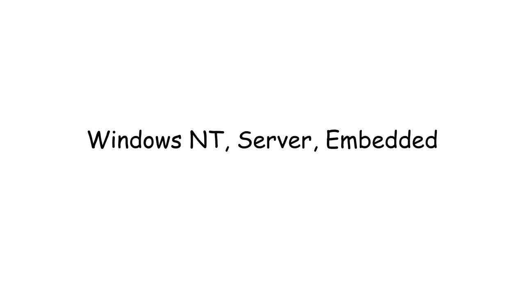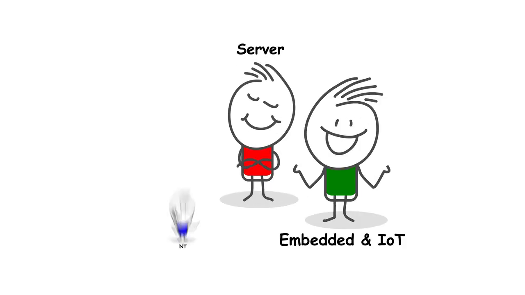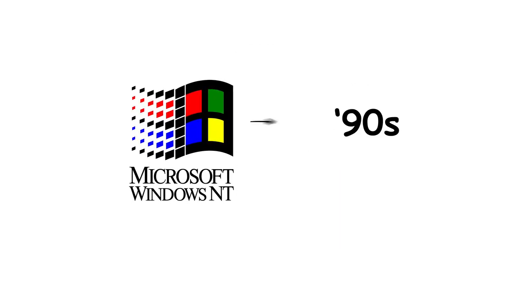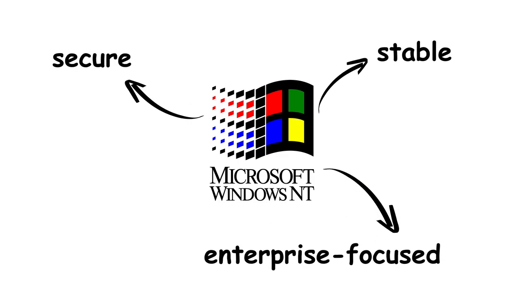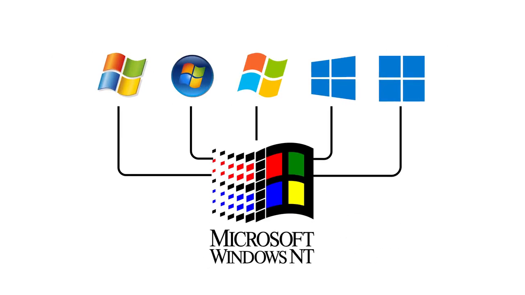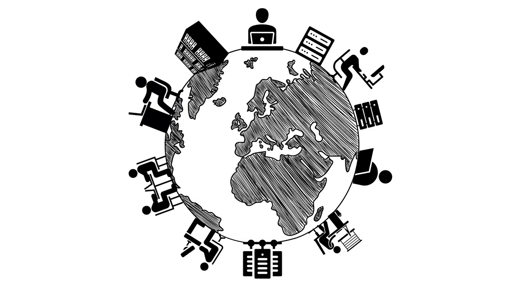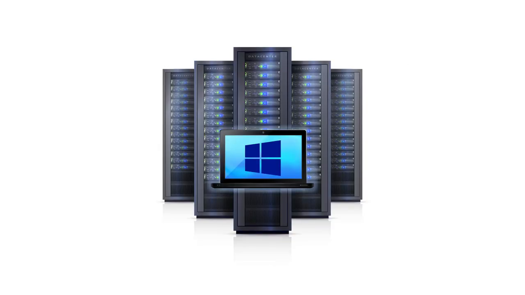Windows NT, Server, Embedded, the invisible heroes. While everyone else was clicking solitaire, Microsoft built a whole secret family of Windows versions. Windows NT launched in the 90s as a stable, secure, enterprise-focused system. This was the foundation for all modern Windows. Windows Server runs offices, companies, data centers, basically the world. These versions are strict, stable, and about as fun as doing taxes. But they keep the internet alive.